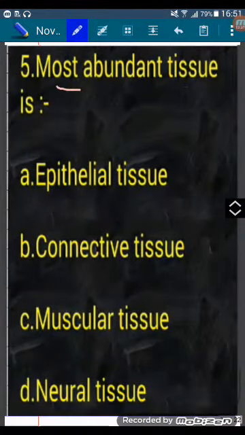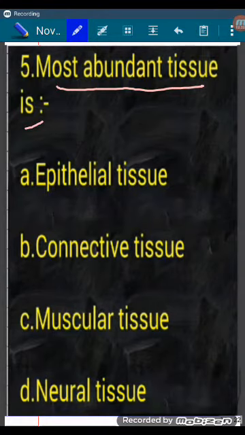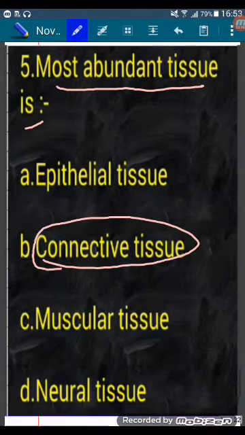Next, most abundant tissue is A. Epithelial tissue, B. Connective tissue, C. Muscular tissue, D. Neural tissue. So the most abundant tissue is B, connective tissue.